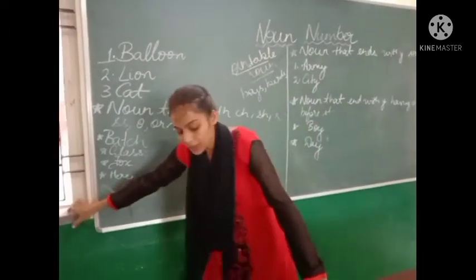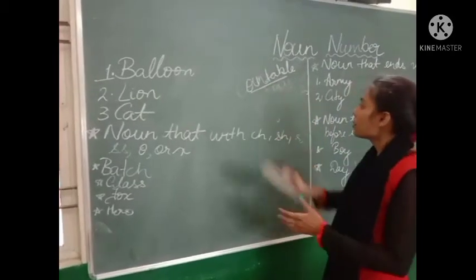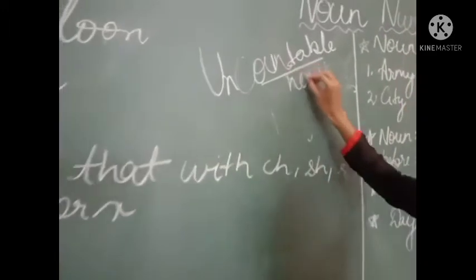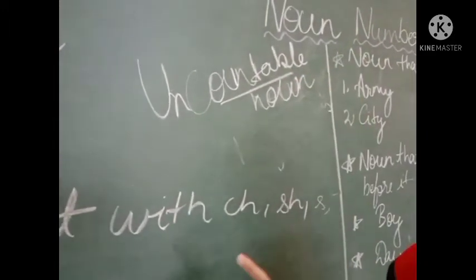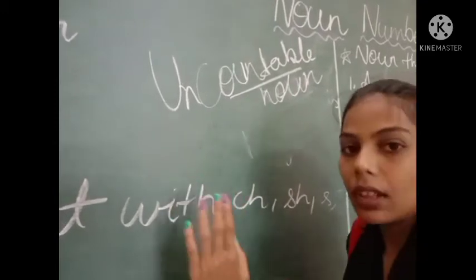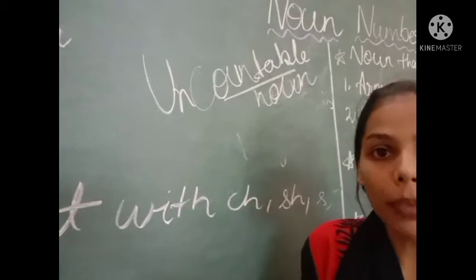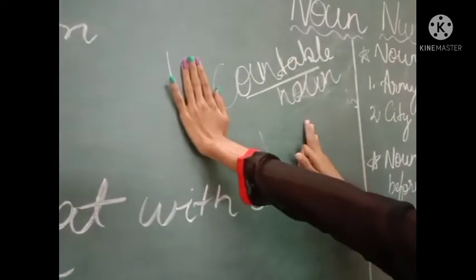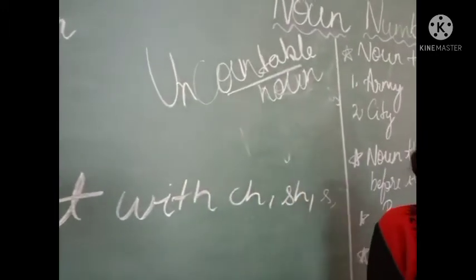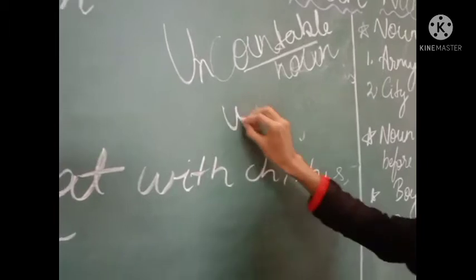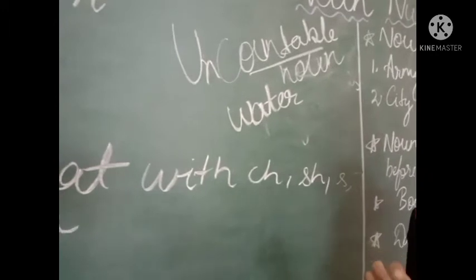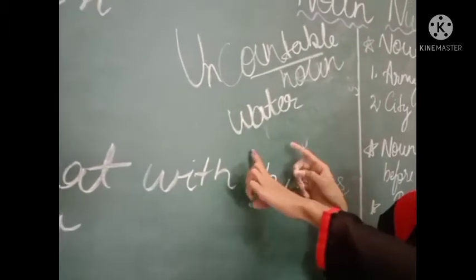Second comes the uncountable noun. So what do you mean by the word uncountable? It is the opposite of countable. Countable means we can count. So uncountable means we cannot count. Those nouns that we cannot count, like we can't count water. It is not possible.